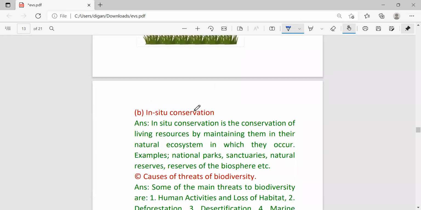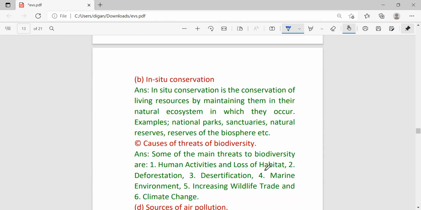Next question, in situ conservation. This is very important. In situ conservation is a conservation of living resources by maintaining them in their natural ecosystem in which they occur. Example, national parks, sanctuaries, national reserves, biosphere reserves, etc. It means here the organisms, both plants and animals, are conserved or protected in their own original habitat. Means they are trying to conserve them in their original habitat.